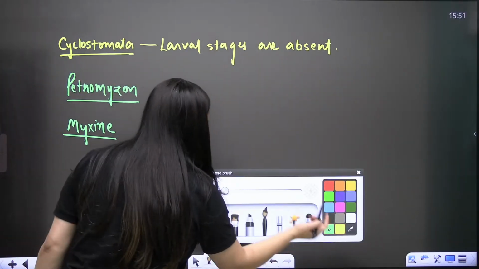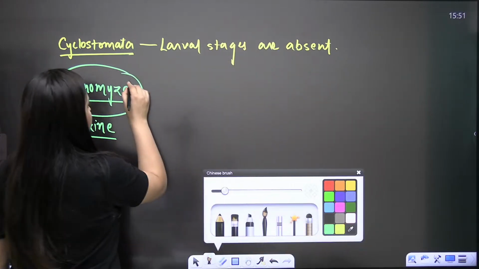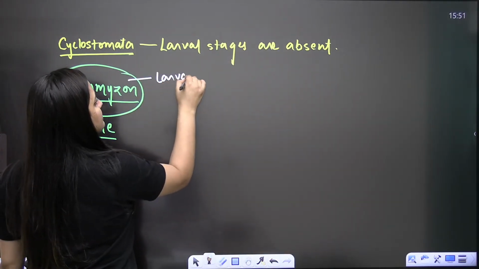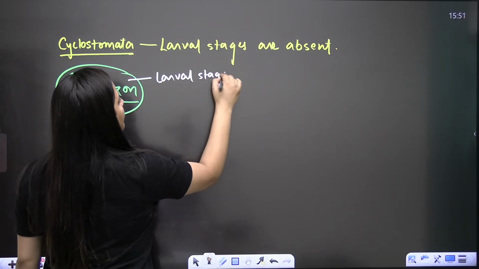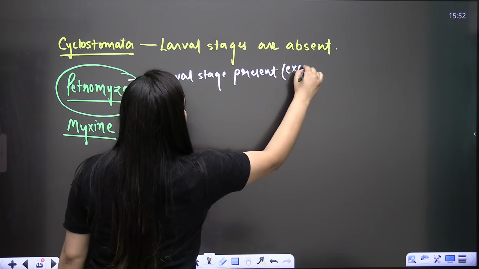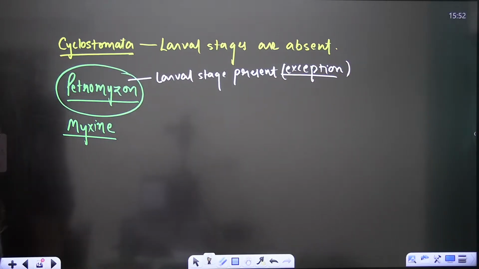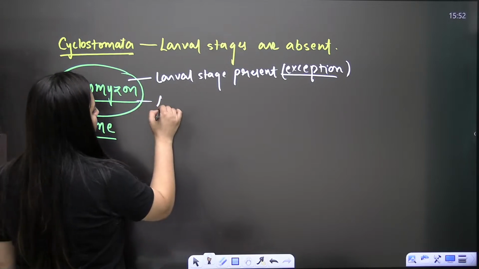But in the case of Petromyzon, the larval stage is present. So it's a kind of exception, yes or no? In the lamprey, the ammocoete larva is there. Let me write down the name.